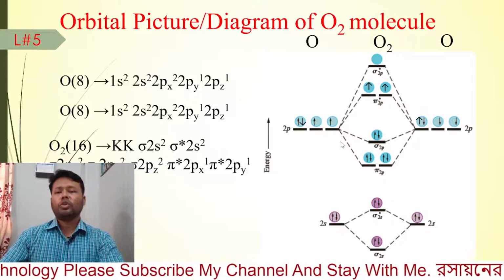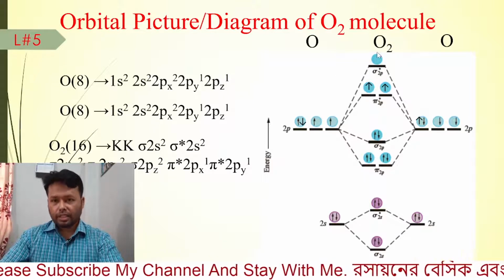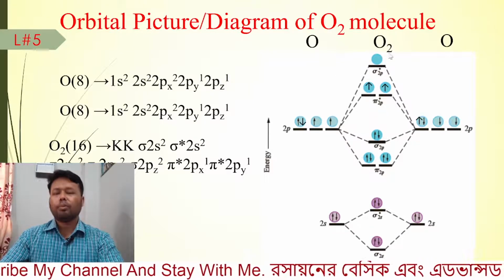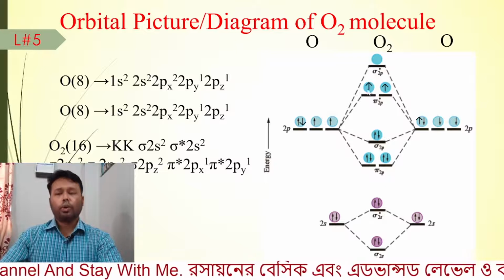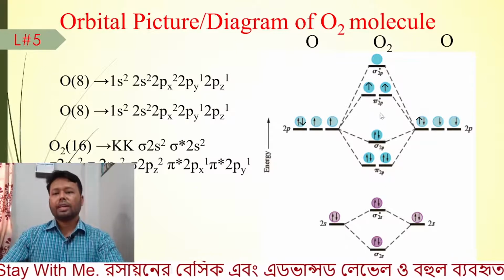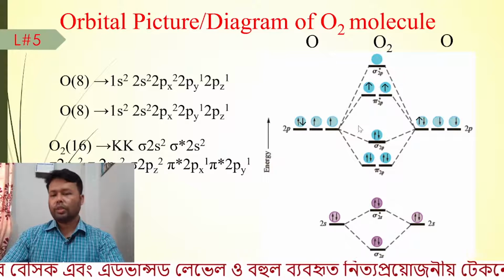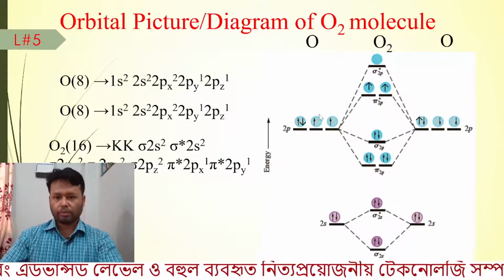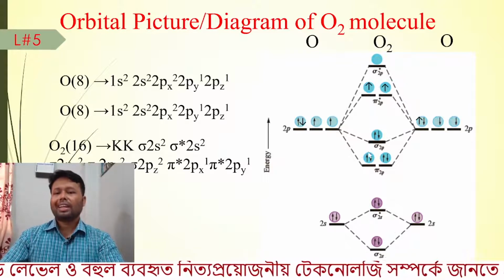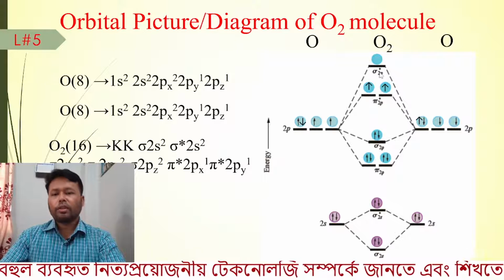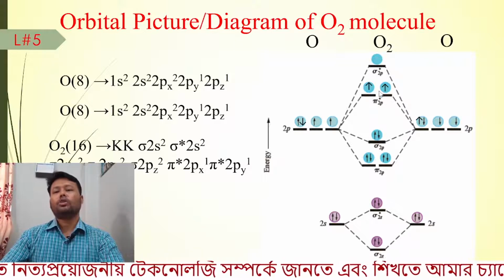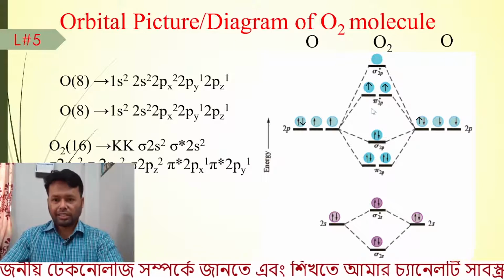I am not going into much detail about the oxygen molecule diagram here because later we will show something more.